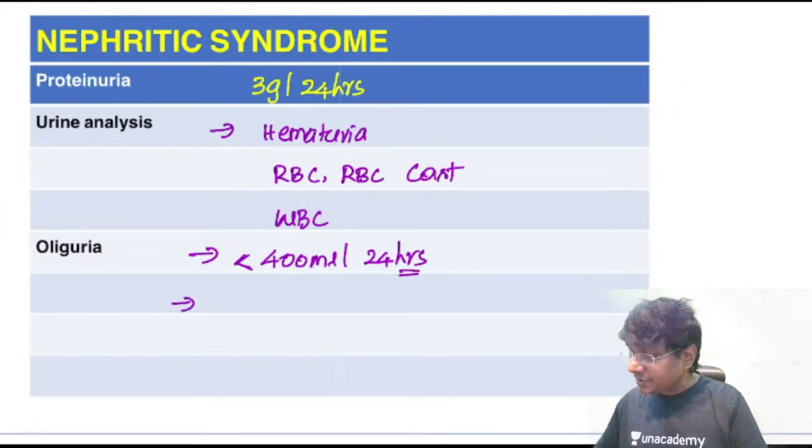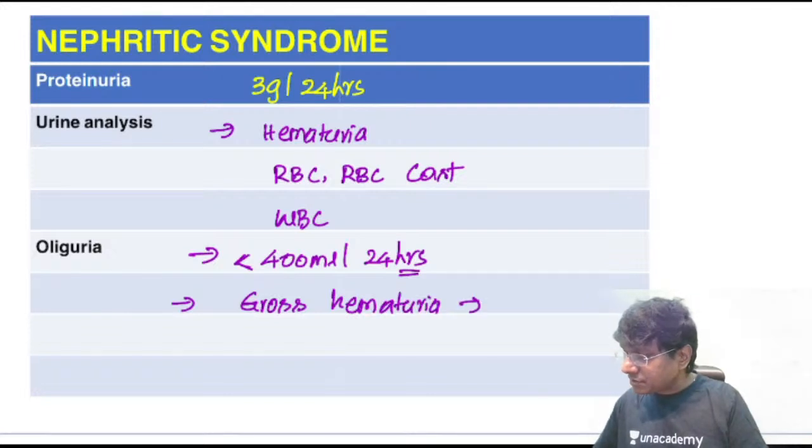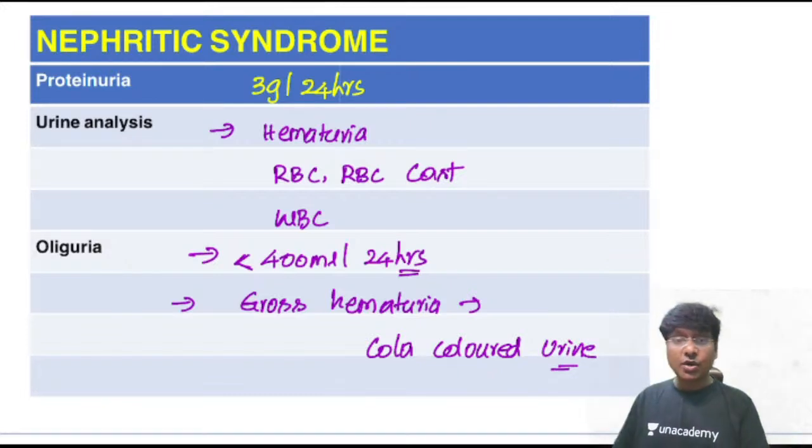And how will be the urine color? There will be gross hematuria, and particularly in patients with post-streptococcal glomerulonephritis, they present with cola colored urine.